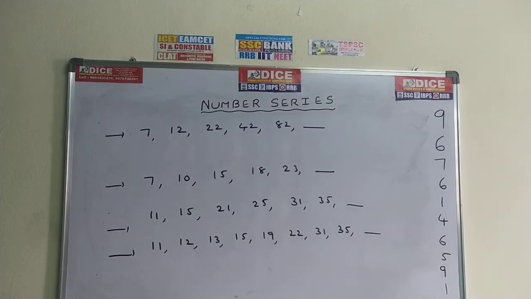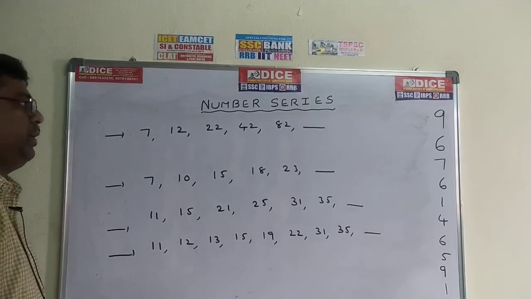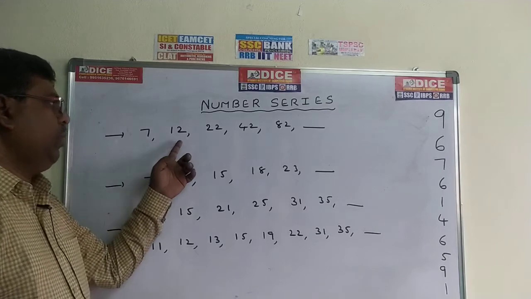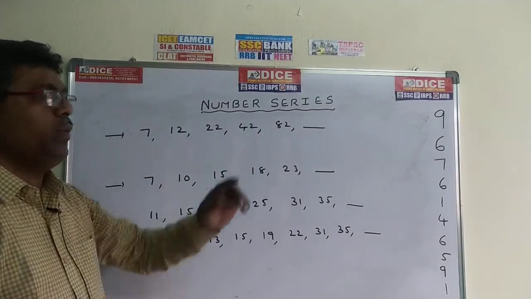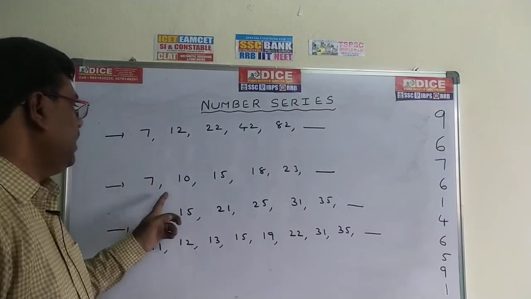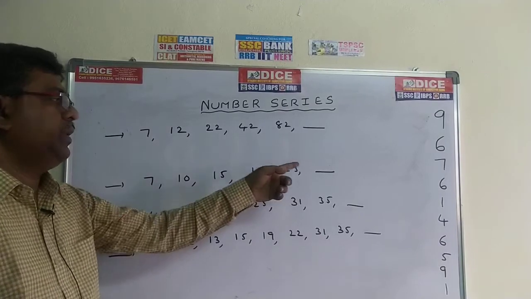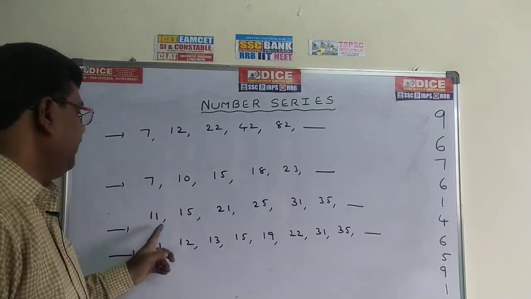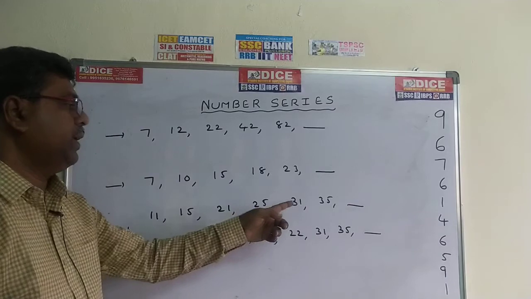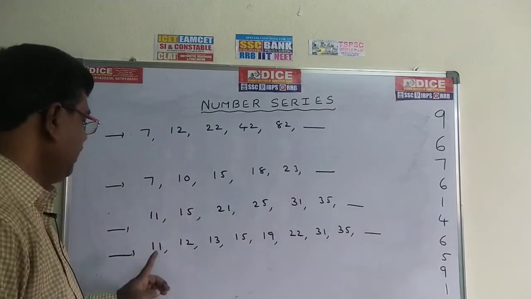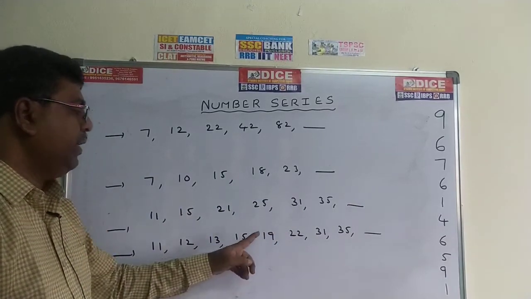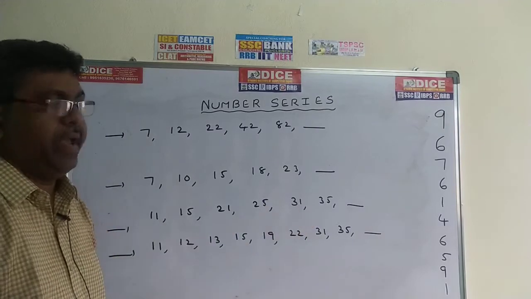Okay, now come to the next new model problems. 7, 12, 22, 42, 82, dash. 7, 10, 15, 18, 23, dash. 11, 15, 21, 25, 31, 35, dash. 11, 12, 13, 15, 19, 22, 31, 35, dash.